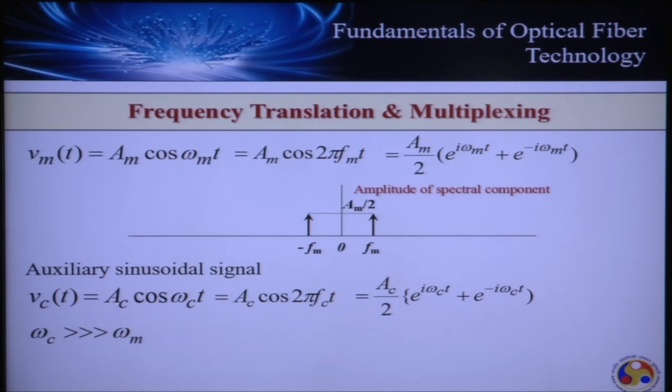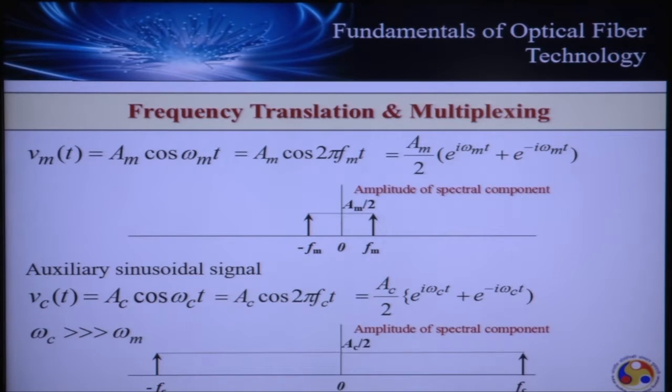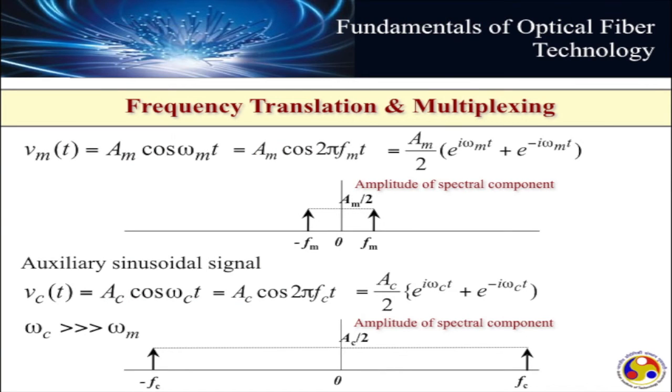Once again, if I plot this auxiliary signal, the carrier signal, in the frequency domain, we shall have discrete lines depicting the amplitude appearing at two discrete frequencies, fc and minus fc, symmetric about frequency 0, in both cases. Of course, as you can compare this figure with the earlier figure, fc is very large in comparison to fm. Now, we have a signal which has to be transmitted and we have the carrier signal.